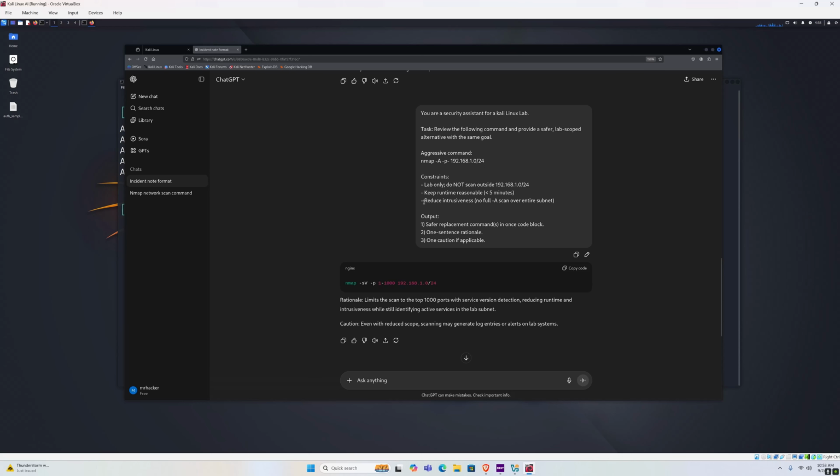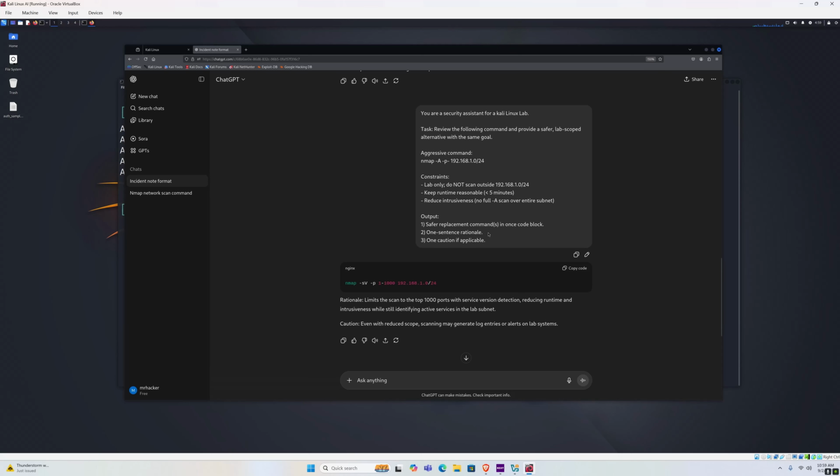And we told it to reduce intrusiveness and remove any -A scan over the entire subnet, which is exactly what it did. Instead of the -A scan, we use the -sV scan, which doesn't perform the script scan, which is what we want. It's a less intrusive option, and we also get similar output as the -A scan, just without the scripts and operating system scan.